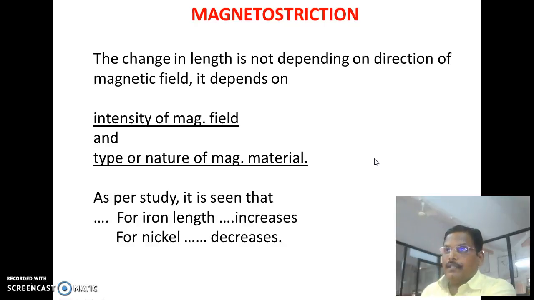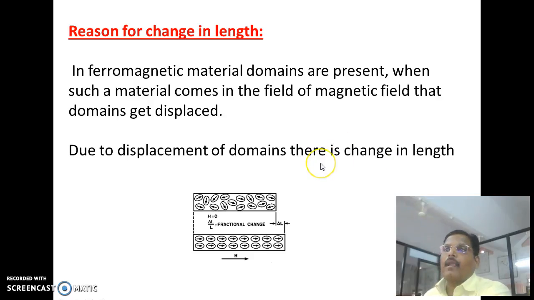Now the change in length does not depend on the direction of the magnetic field. It depends upon the intensity of the magnetic field and the type of material used. The literature survey tells us that if we use iron, the length increases, and if nickel is used, the length decreases. Now the question automatically arises in our mind: why is there a change in length of the rod when it is placed in a magnetic field?